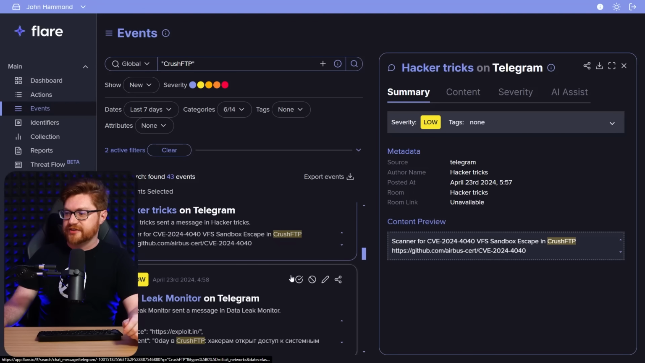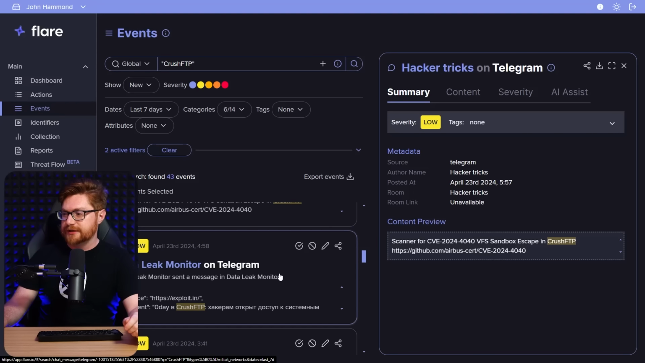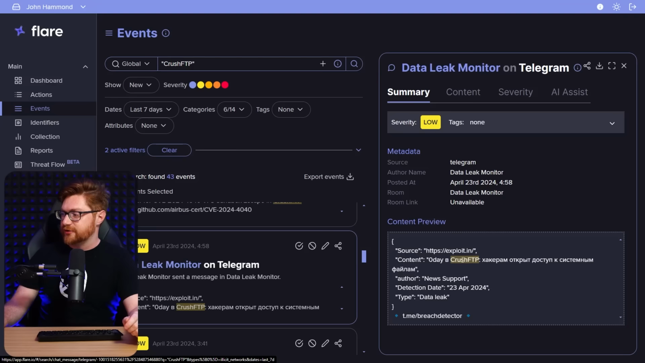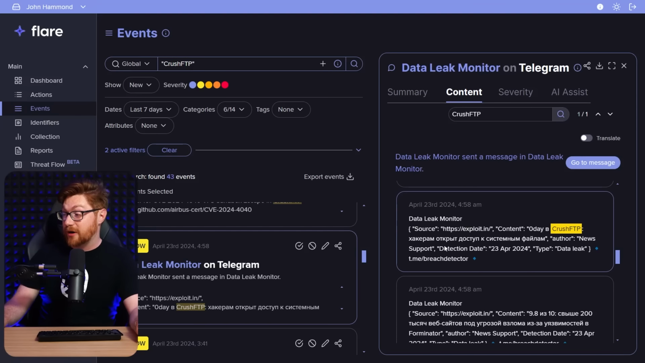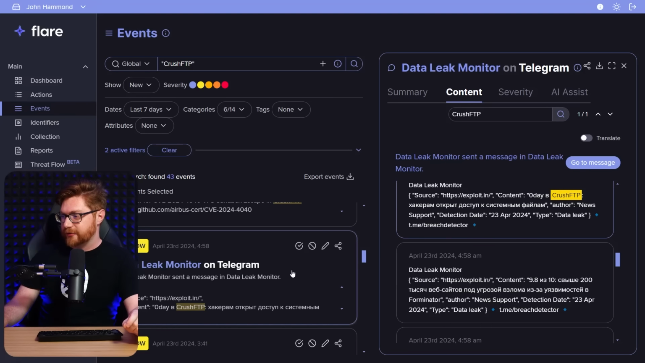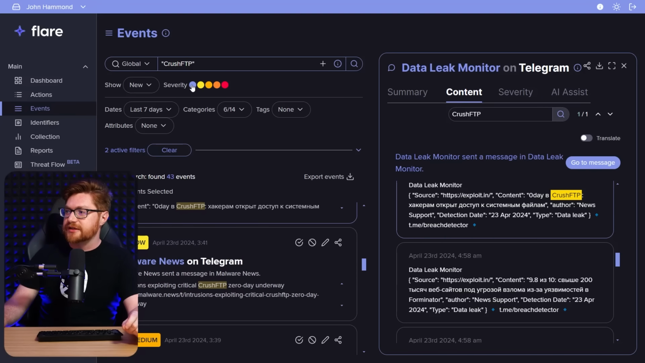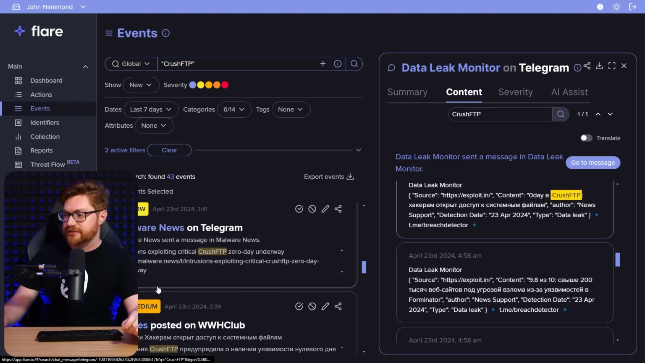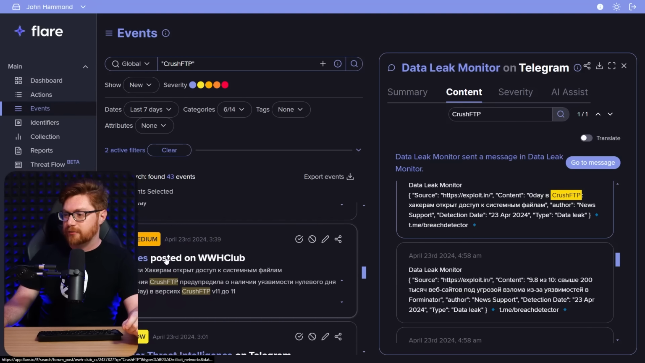Some more hits of the same stuff. Dark leak monitor on Telegram. Hey, at least there's some Cyrillic characters or Russian language there. Maybe that'll have at least something remotely interesting. Well, okay, no, these are just more messaging. And honestly, these things would have a low severity. You can see the big yellow there. Maybe the medium ones I'm more interested in, so I can filter that out in the results.